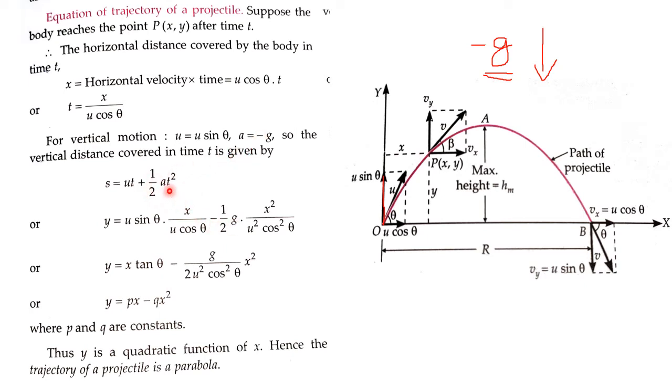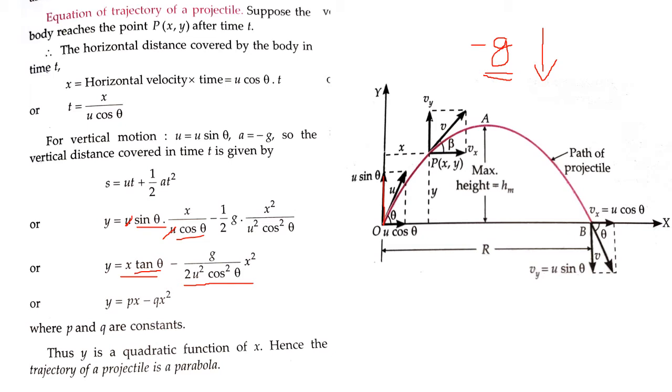Now t square will be simply the square, x square by u square cos square theta. Now look here. This u and this u get cancelled. Sin theta by cos theta will be written as tan theta. So I can write this one as x tan theta. On this side, on simplification, I can write this one as g by twice of u square cos square theta times x square.